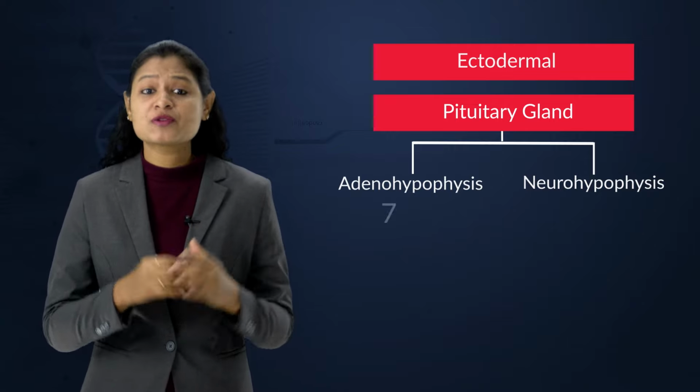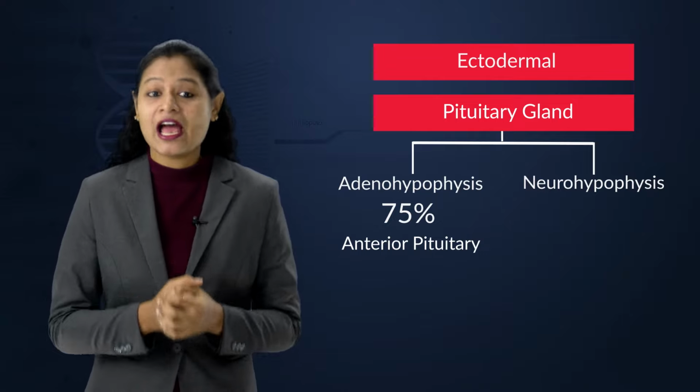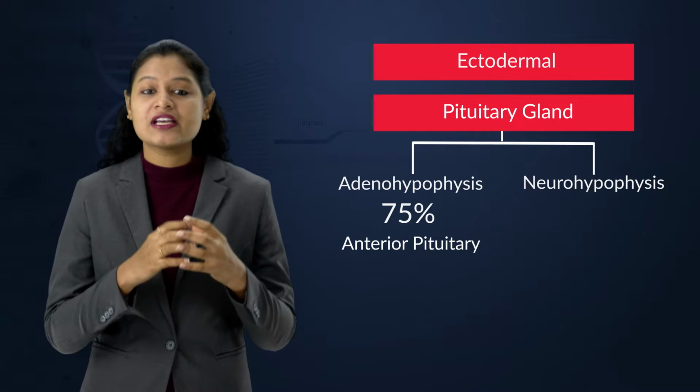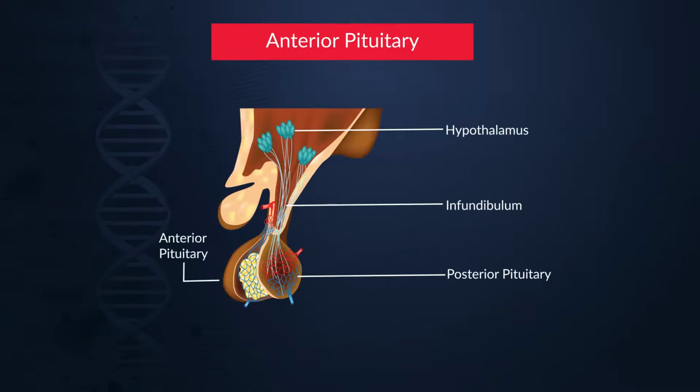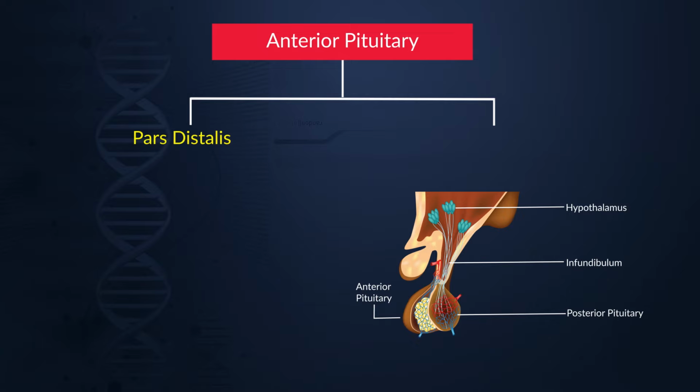Adenohypophysis makes up about 75% of the entire pituitary gland, and we see that it is present on the anterior side, so it's called anterior pituitary. Now this part has two parts called the pars distalis region and pars intermedia, whereas in human beings we see that these two regions are almost merged.